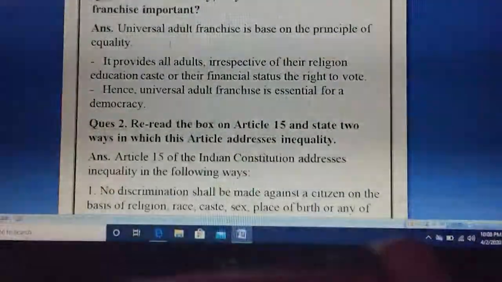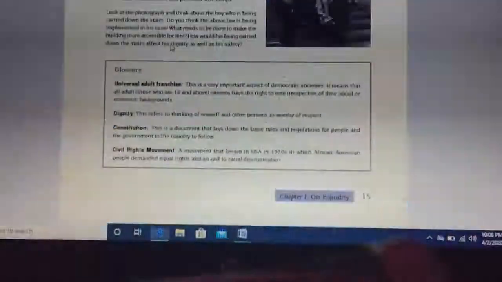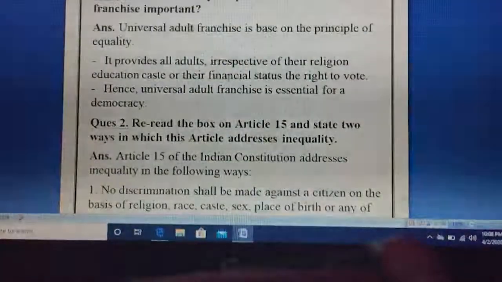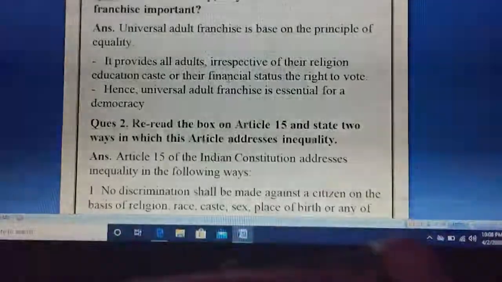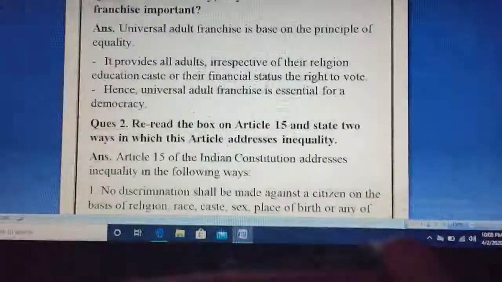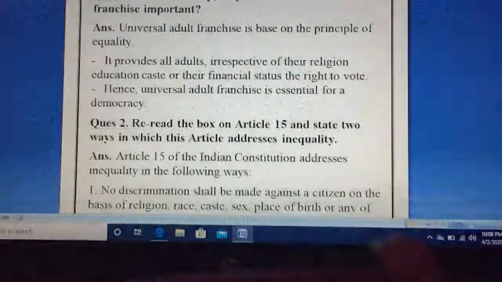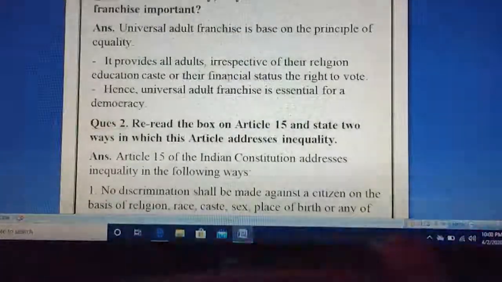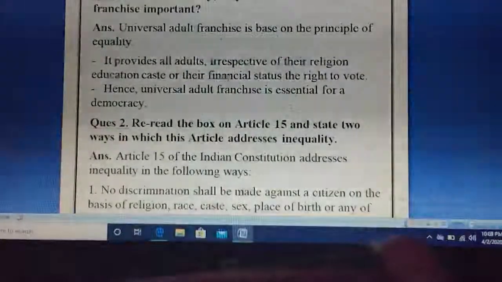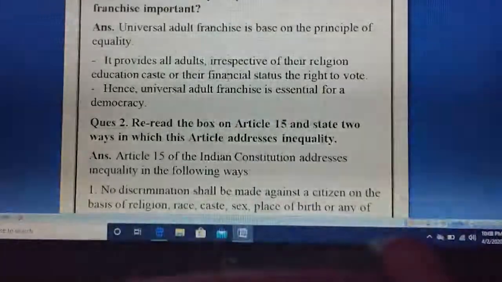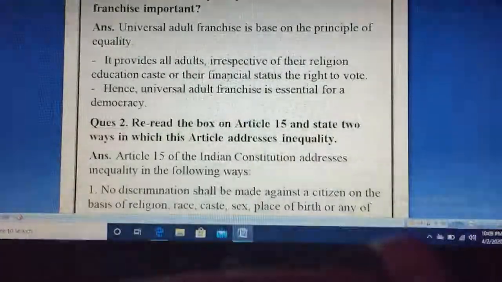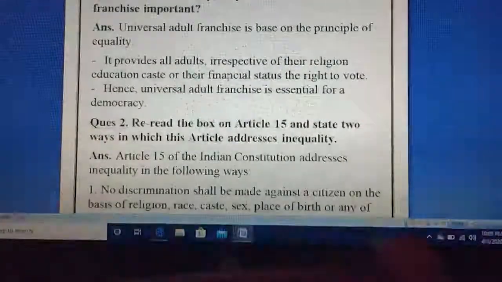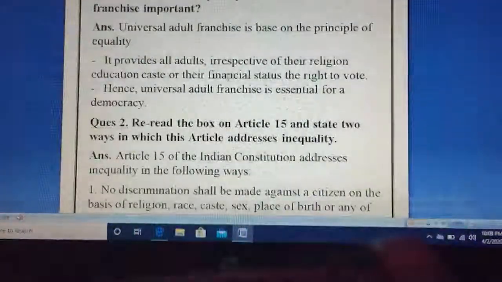Now let's move on to the NCERT questions. You can see here the first question: in a democracy, why is universal adult franchise important? So in a democracy, UAF is there, but why is it important? Universal adult franchise is based on the principle of equality. Yes, because everybody who is above the age of 18, irrespective of caste, creed, is allowed to vote. So it is the basis of equality.